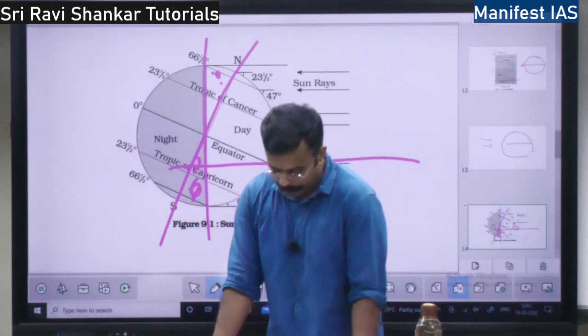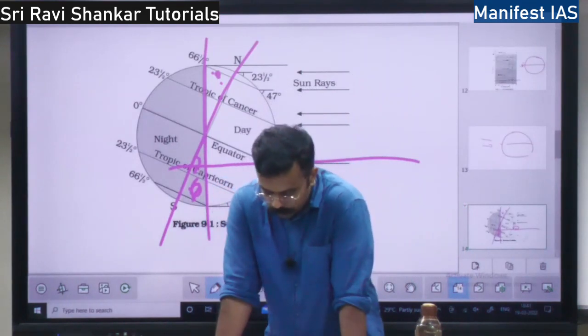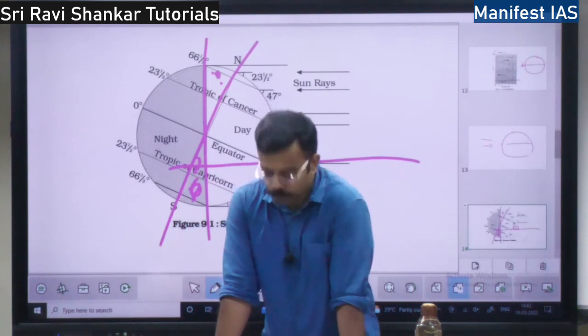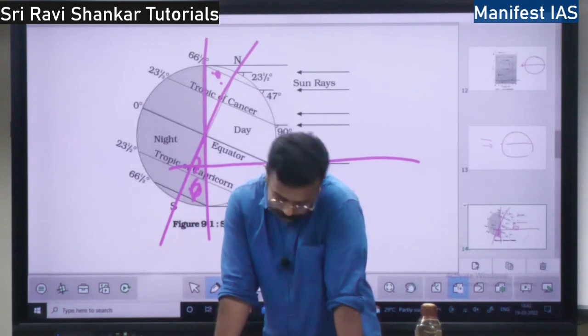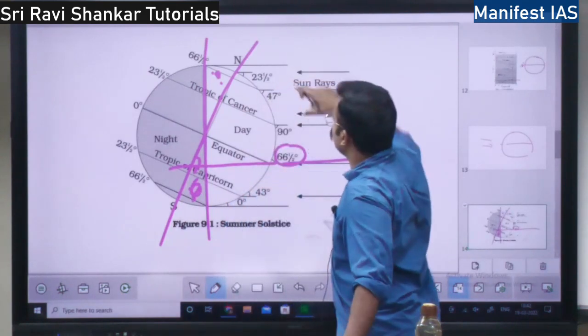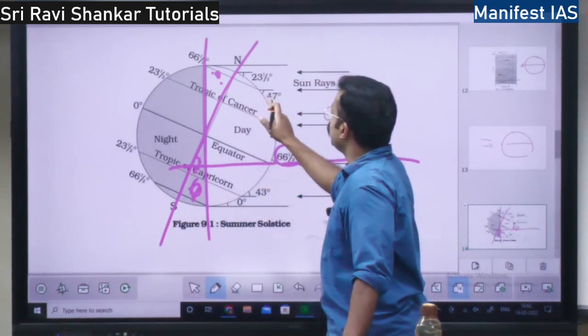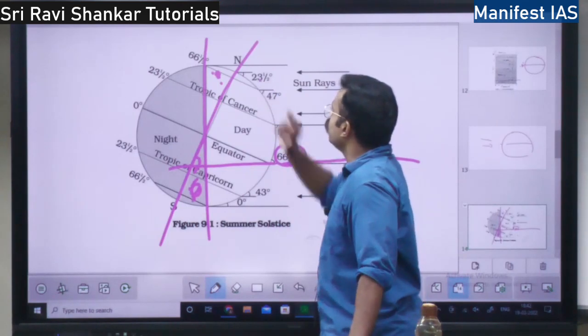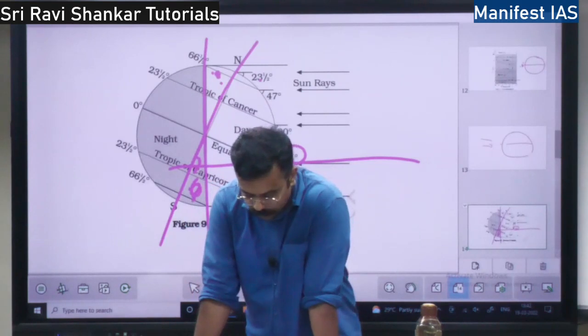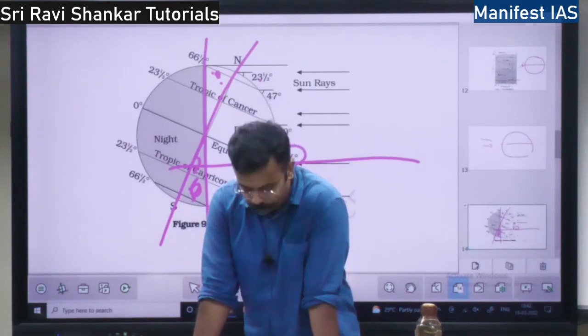the earth, right? So the tilt of the earth will also influence the insolation, right? Rotation and angle of inclination of rays. See, the angle of inclination of the rays is 47 degrees here, 23.5 degrees there. So that also influences the insolation. Then length of the day also influences.